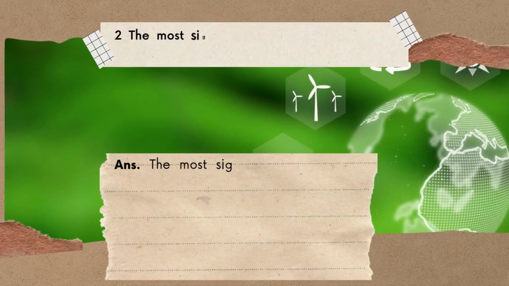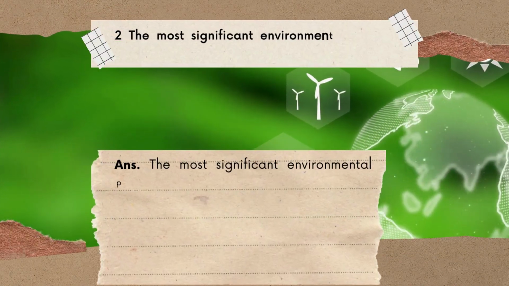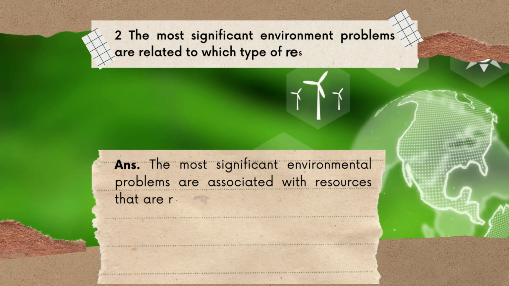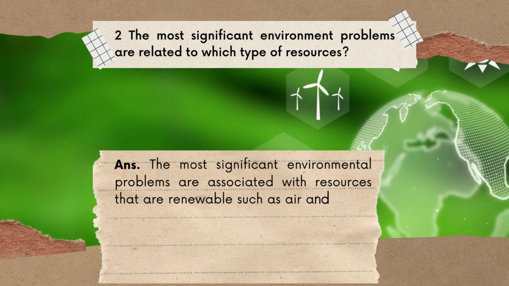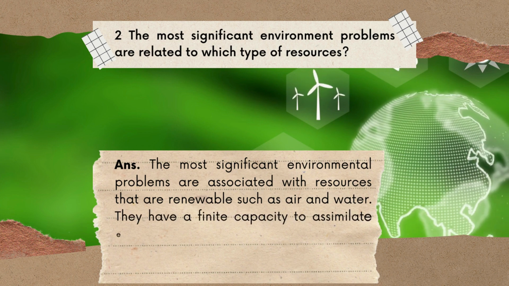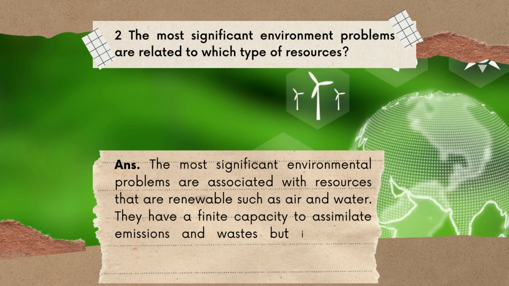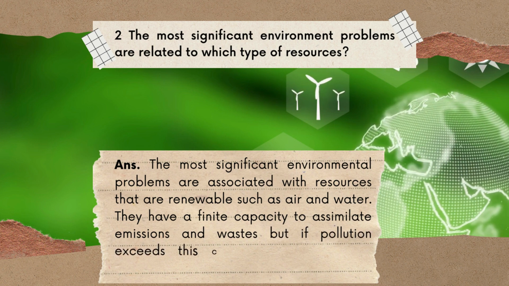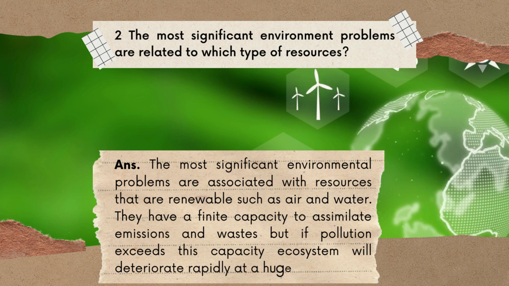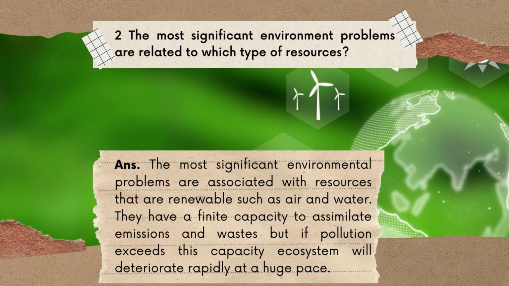Question 2. The most significant environmental problems are related to which type of resources? Answer. The most significant environmental problems are associated with resources that are renewable such as air and water. They have a finite capacity to assimilate emissions and wastes, but if pollution exceeds this capacity, the ecosystem will deteriorate rapidly at a huge pace.